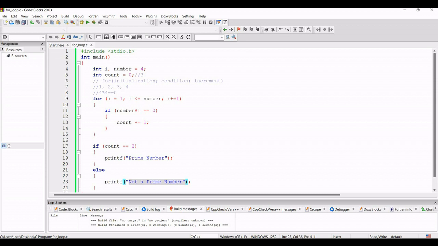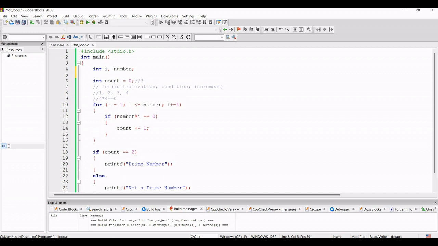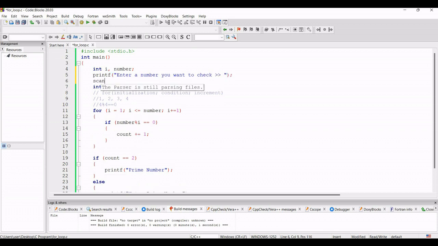Now to take this program to the next level, suppose I will not assign the value 4 over there. I will take one user variable, that means one user input, in number. So here what I will do, I will write printf, suppose "Enter a number you want to check." So this is the instruction I am giving to the user, and then a semicolon. Then we have to scan the value. Scan, I will take one integer value, %d, and the value will be stored in number. So now I can take one user variable.